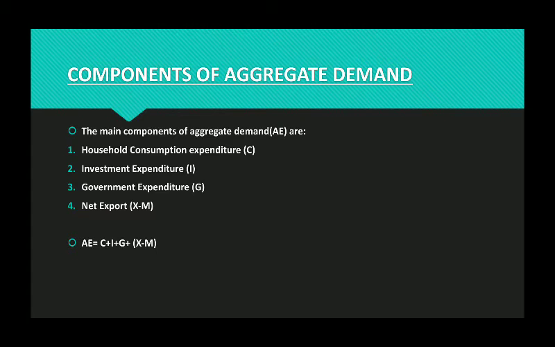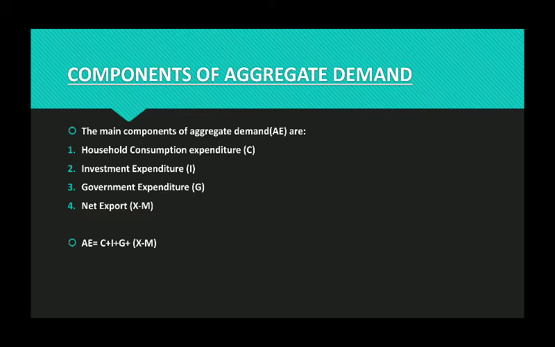The very first is household consumption expenditure. See children, we have already learned about 4 basic entities in class 11. The 4 basic economic entities are: number 1, consumers, that means household; number 2 is firms; number 3 is government; and number 4 is rest of the world. Similarly, the 4 components of aggregate demand also come from those 4 basic entities.